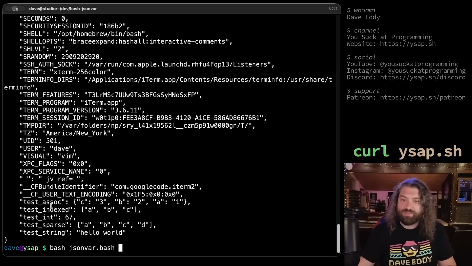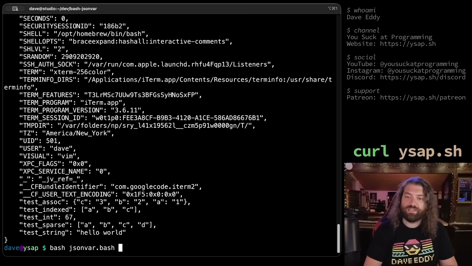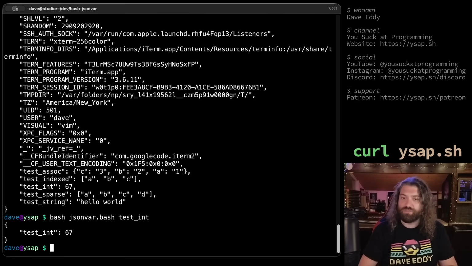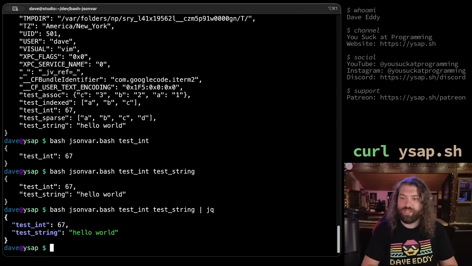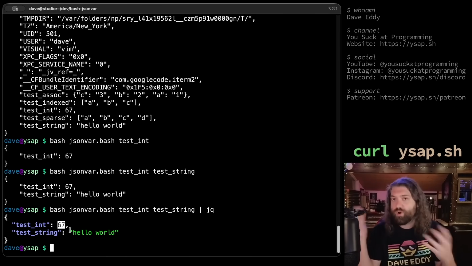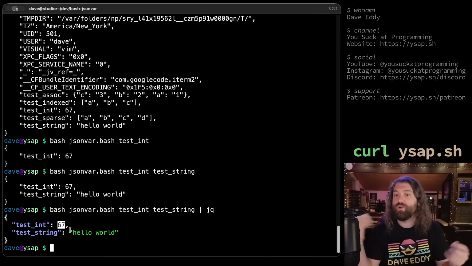So you could say like, I put some test variables down here just for us to, of course, test with. We have test_int. So that is actually an integer. It should just print an integer. We can also give it, let's say, test_string. There we go. We can pipe that to jq, and you can see that we get both of these out of it. So super cool, super useful. You can see that we format the numbers differently than the strings. We're going to have to give this treatment to arrays of integers.